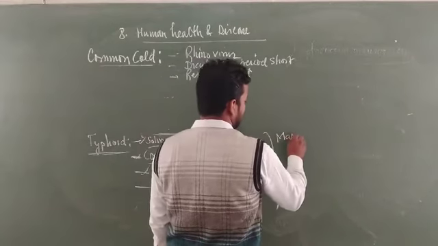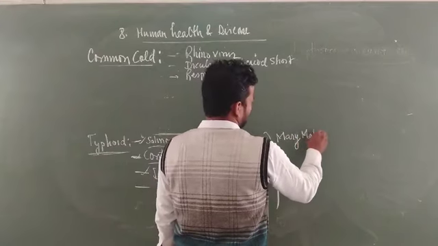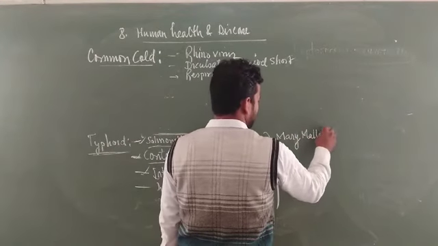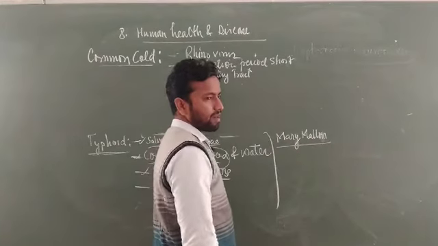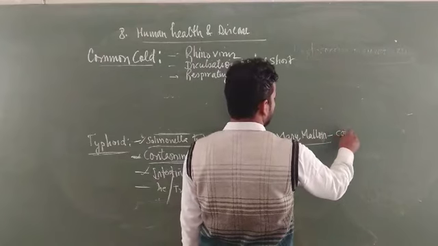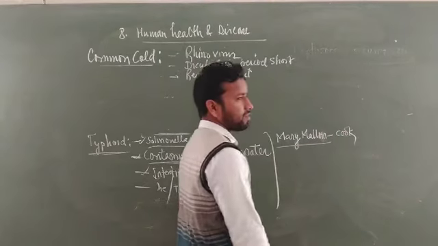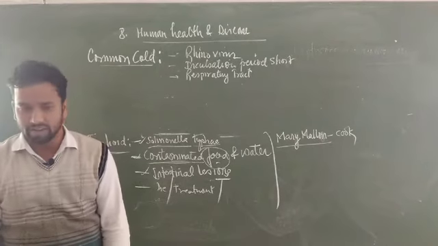The initial transmission of typhoid shown in history is by Mary Mallon. She was a cook by profession and served food to many people.